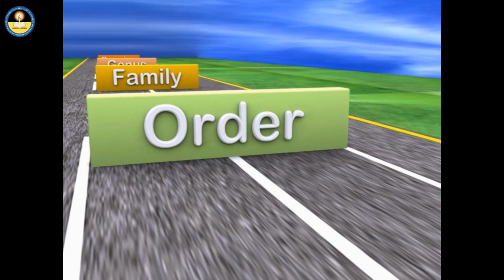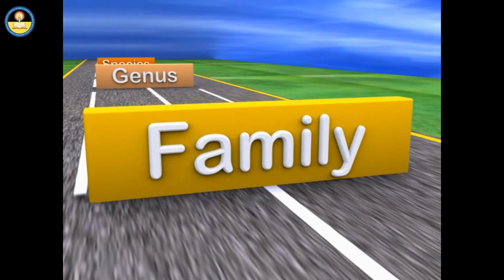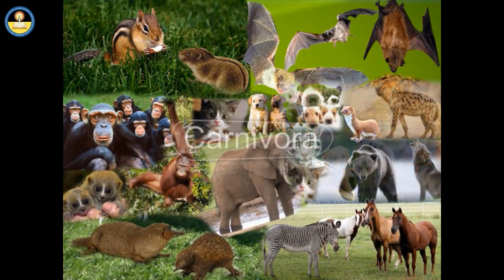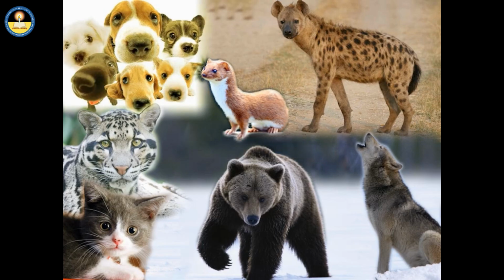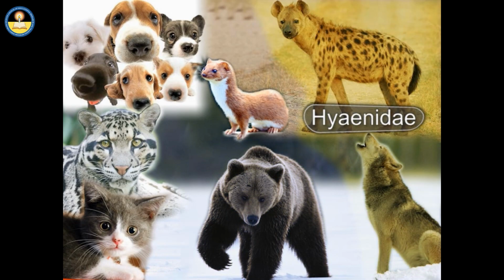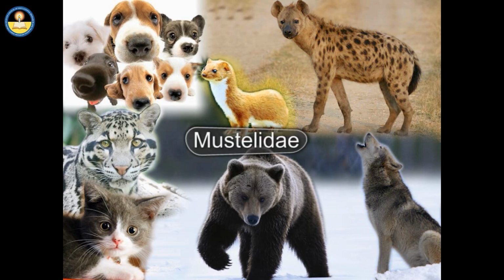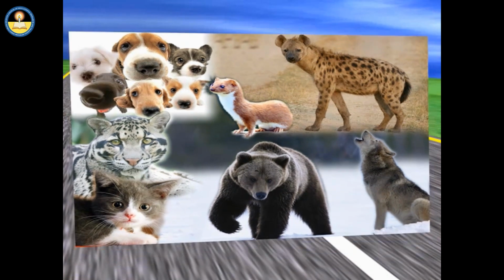Family. An order is broken down into families. The order Carnivora of class Mammalia is divided into several families, like family Canidae having dogs, family Felidae having cats, family Ursidae having bears, Hyenidae having hyenas and wolves, Mustelidae comprising of weasels, wolverines and many more.